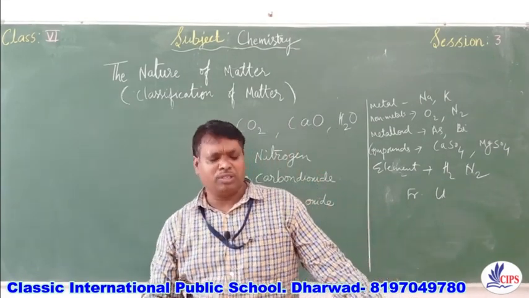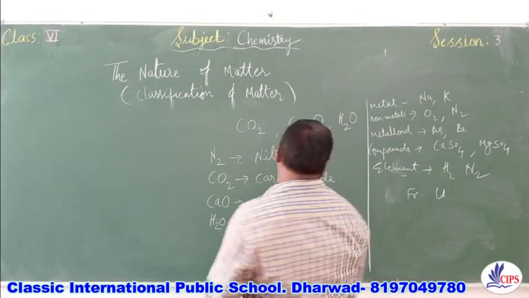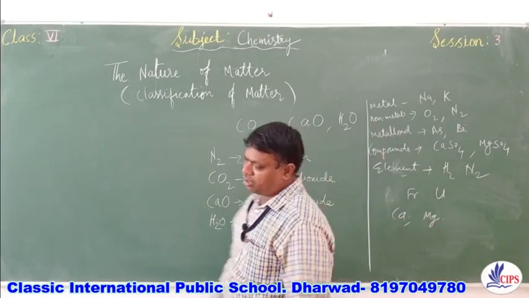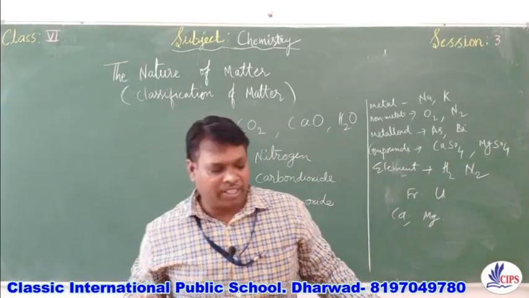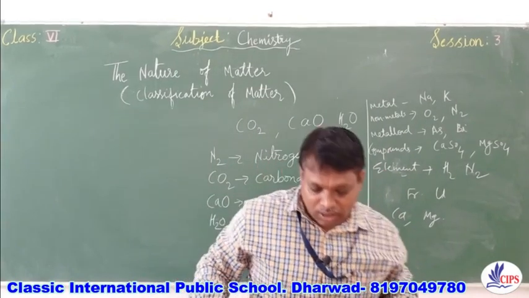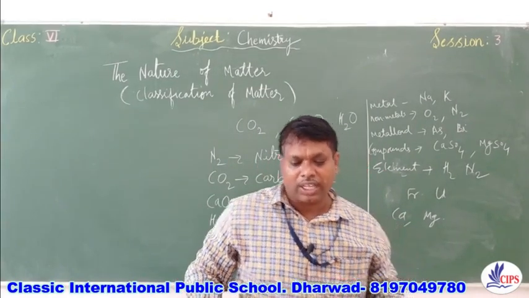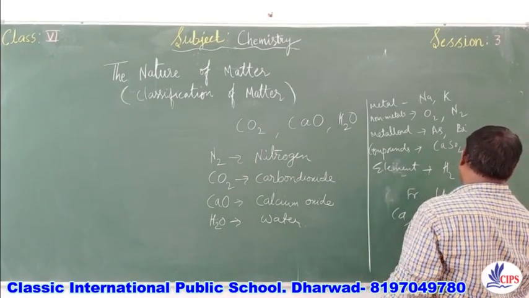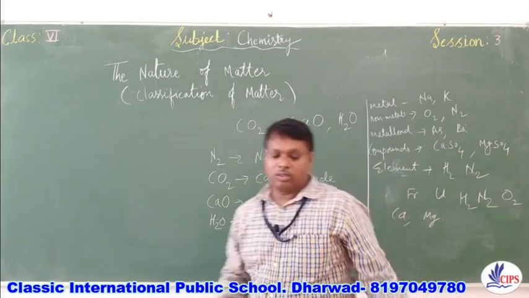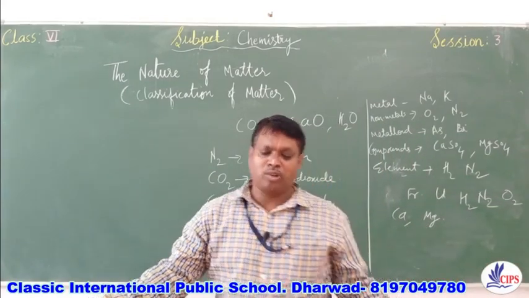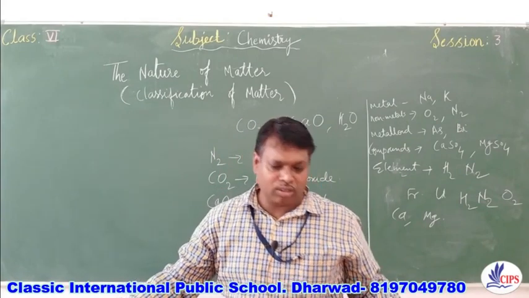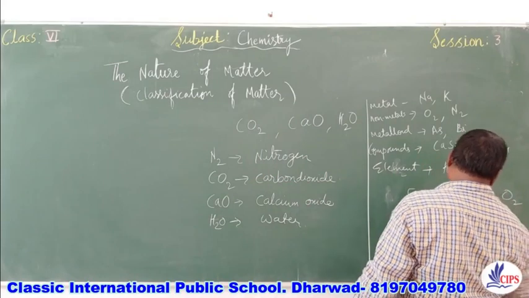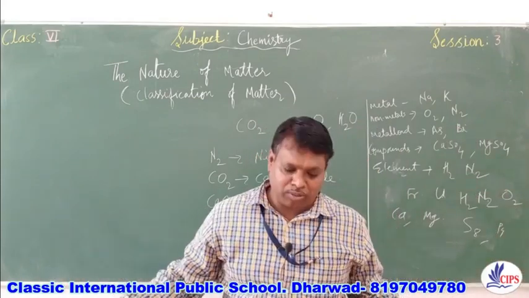Next one, natural element. Natural element up to 92. You can write down any elements. They can be. So you can write calcium, magnesium, natural. So they are occurring in nature in the combined state. So natural elements. Right. Next one, diatomic gases. So diatomic gases, your hydrogen, nitrogen, hydrogen, oxygen. They are having two atoms. So they are diatomic. Polyatomic molecules. You can write down polyatomic molecules as sulfur S8 and then phosphorus P4. They are the polyatomic molecules.